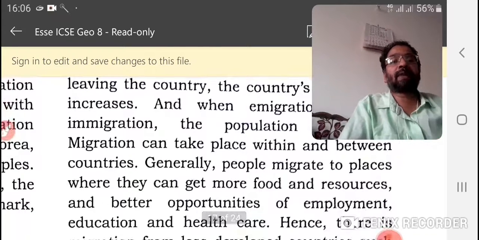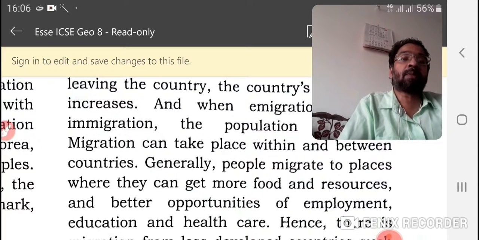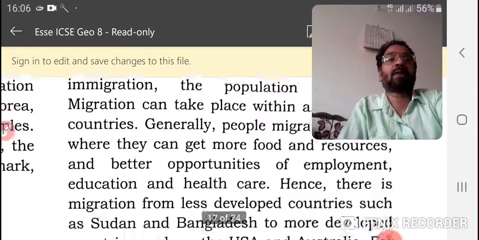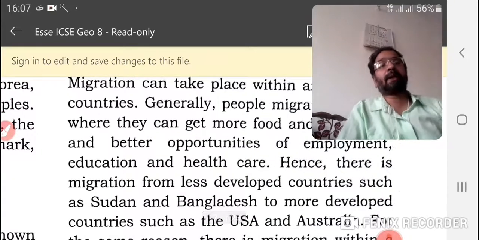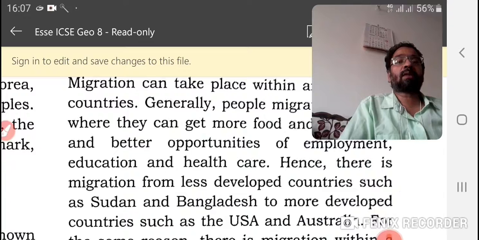Generally people migrate to places where they can get more food and resources, and better opportunities for employment, education and health care. I already said this to you. Hence there is migration from less developed countries such as Sudan and Bangladesh to more developed countries such as